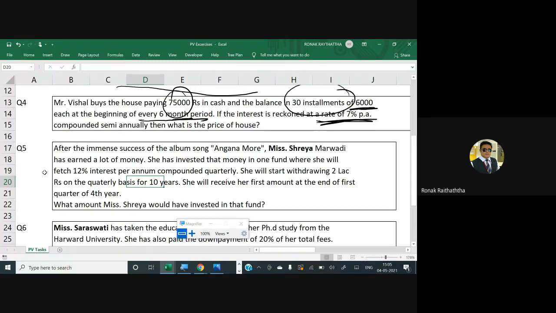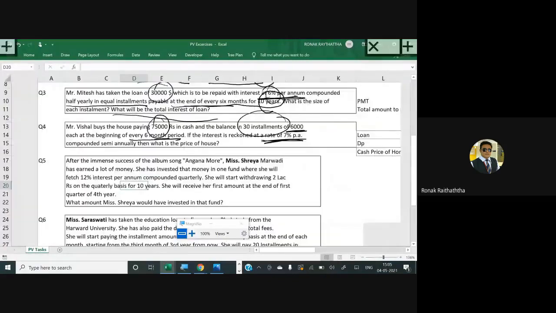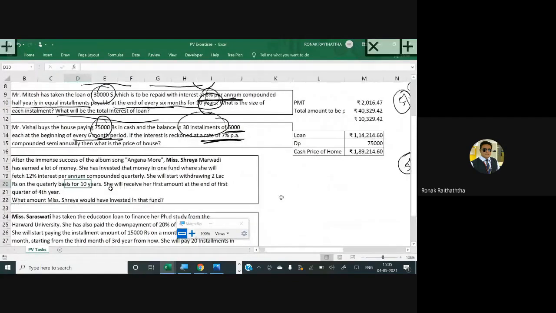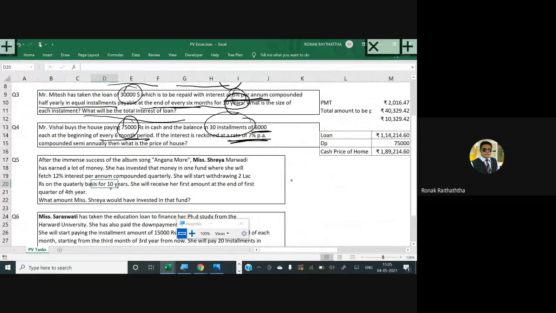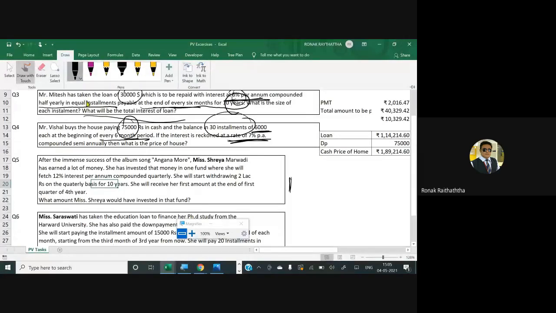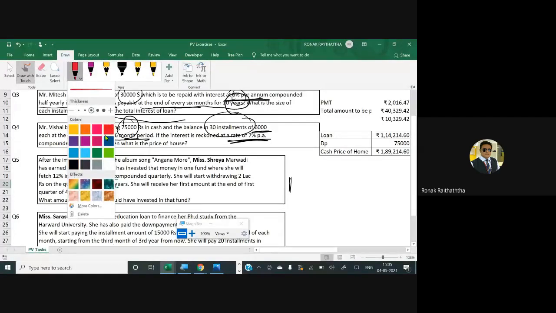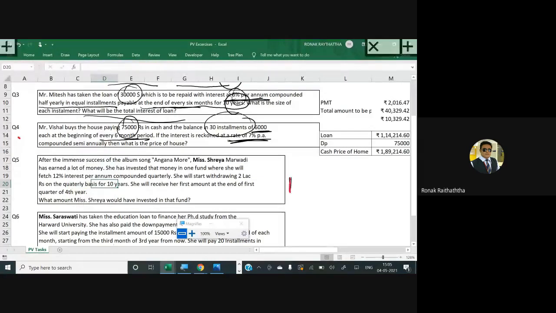How does the timeline look like? The timeline looks like this. Try to understand and read the question properly, everyone. Let me use the red color for Shreya, not for this one, for the Shreya Ghoshal actually. One of the super fans of her, you know. I am. Okay, so this is how the timeline looks like.